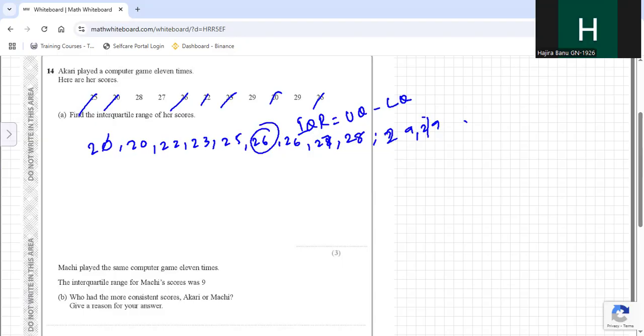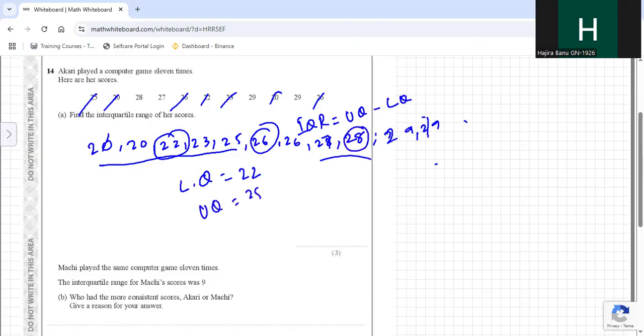And then this is the first half, this is the second half. In the first half, the median is 22. So lower quartile is 22. In the second half, the median is 28. So upper quartile is 28. This is the way of calculating upper quartile and lower quartile.